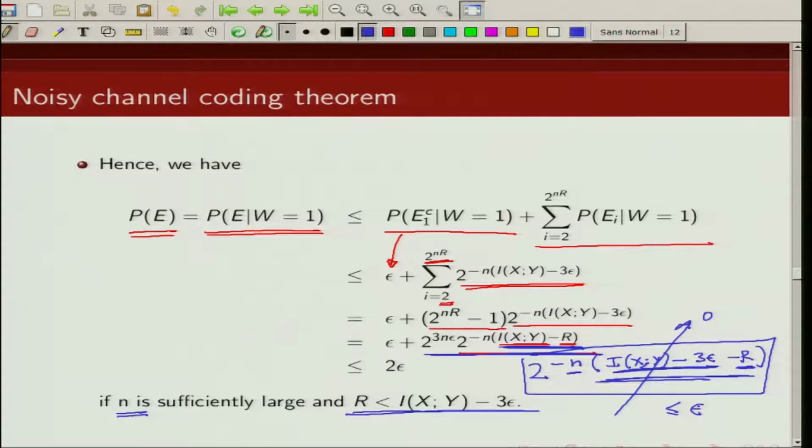So what we have shown here is that the probability of error, that is, the probability of making a decoding error, is less than 2 times epsilon, provided our transmission rate is below the mutual information between X and Y minus 3 epsilon, and provided this length n is very large, as n goes to infinity.